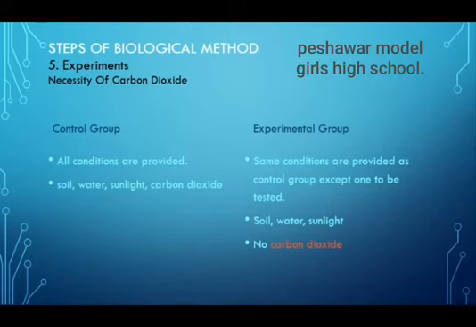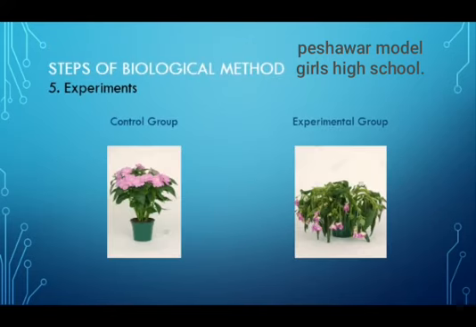For example, if a biologist wants to know about the necessity of carbon dioxide in photosynthesis, he will provide all the needed conditions to both groups but will not provide carbon dioxide to plant in experimental group. The necessity of carbon dioxide will be proved when photosynthesis does not occur in the experimental group but occurs in the control group.